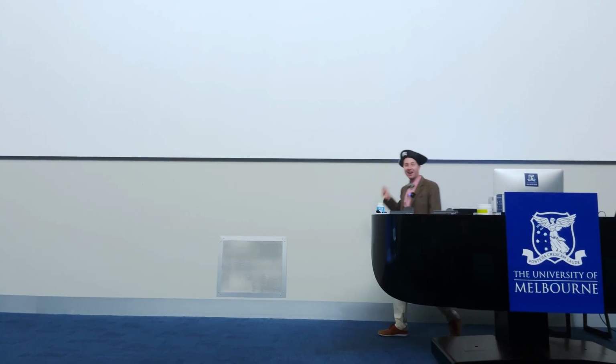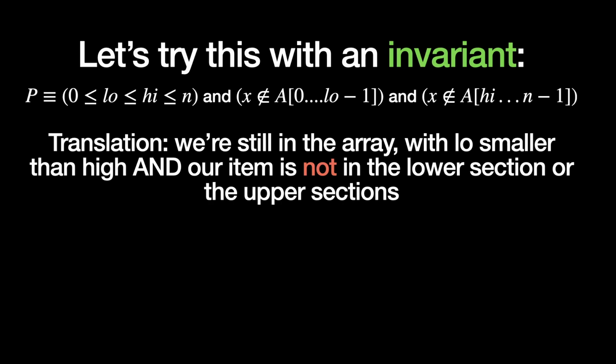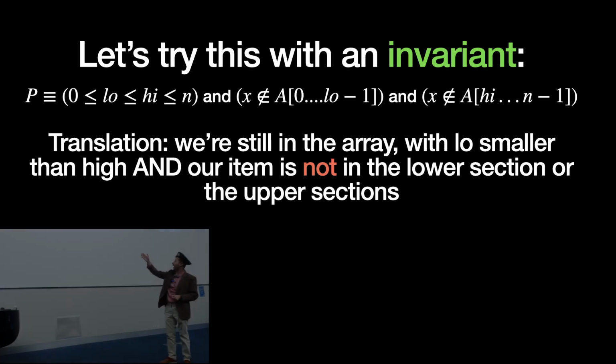So given that we're unable to do it with a simple picture, let's try it with an invariant. Perhaps this strategy will yield us a little more fruit. Our new invariant this time is a little more complicated than the ones we've seen before, but conceptually we're doing the same thing. Let us set a couple of variables, low and high, that are going to both be within the bounds of the array, so inclusive of 0 and n.